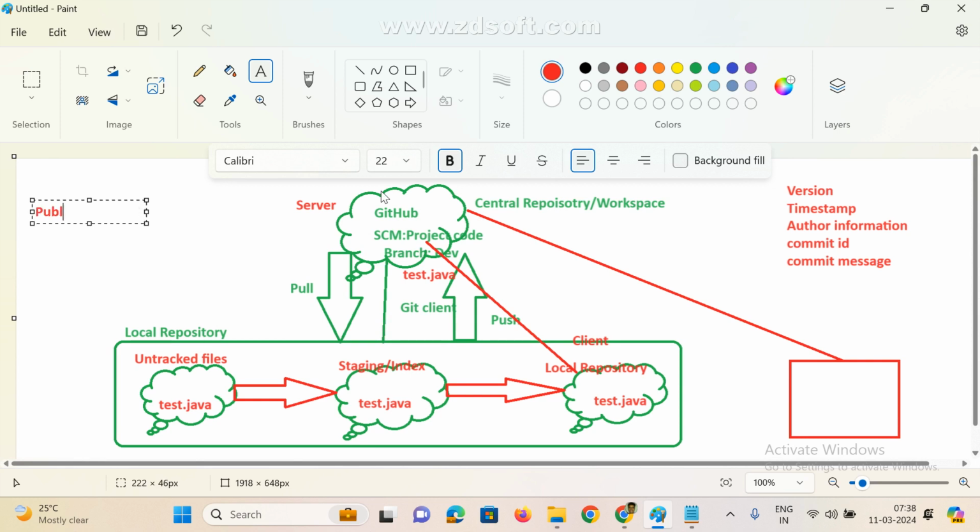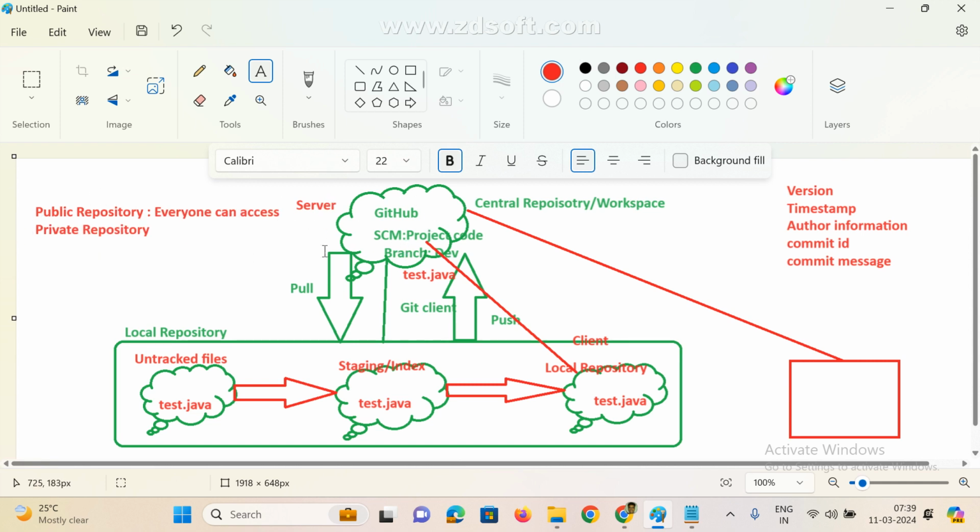There are two types of repository: public repository and private repository. Public means anyone can access, anyone can see my repositories, my code and all. This is public. Everyone can access my repository. There are no restrictions. Right? Public means anyone can access.